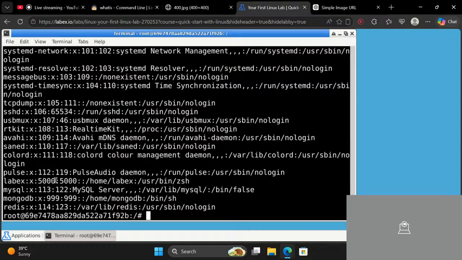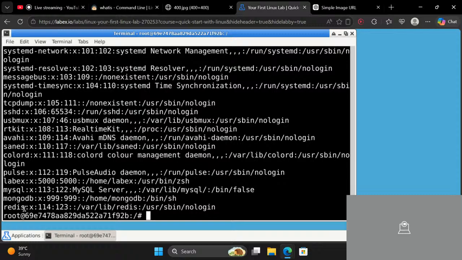Anything between 1 to 200 is a user based on Red Hat. Anything from 201 to 999 is considered a system user. So you can see that MongoDB has 999, which means it is a system user for the MongoDB package, and Redis 114, which means it is a system user for Redis.